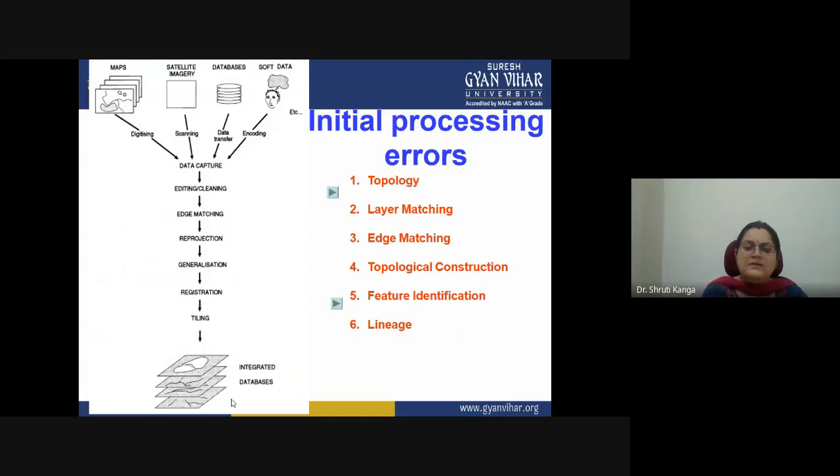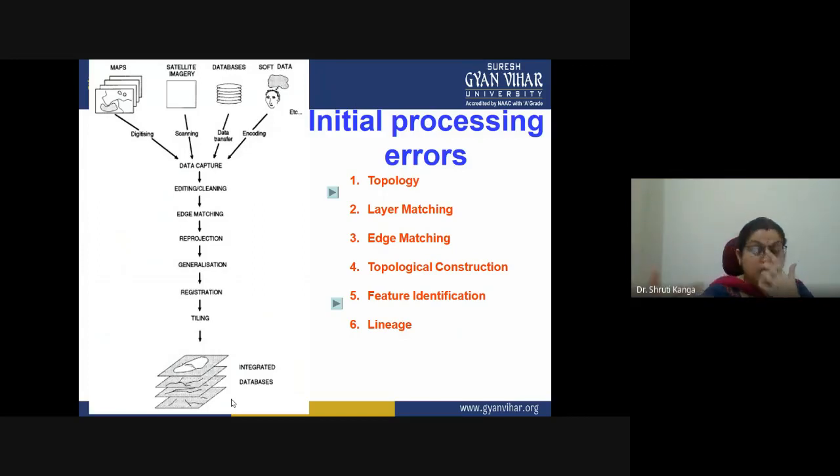In that case, because we are digitizing the same boundary twice, we end up with edge mismatching. Then topological construction: because we have not created the geodatabase, we are not able to build the proper topological constructions. And then we have feature identification related errors.